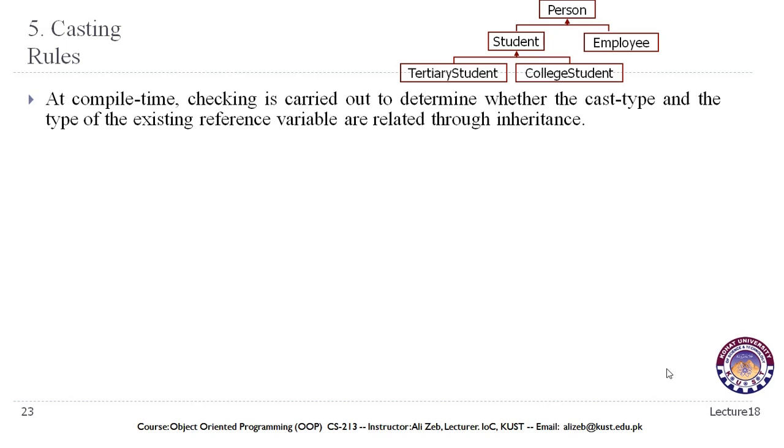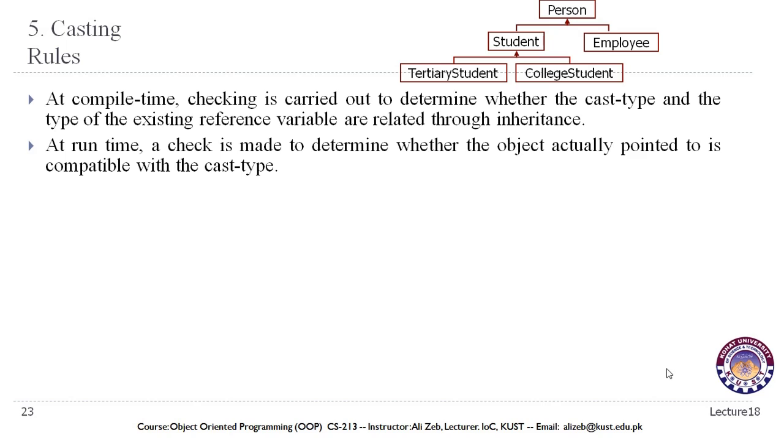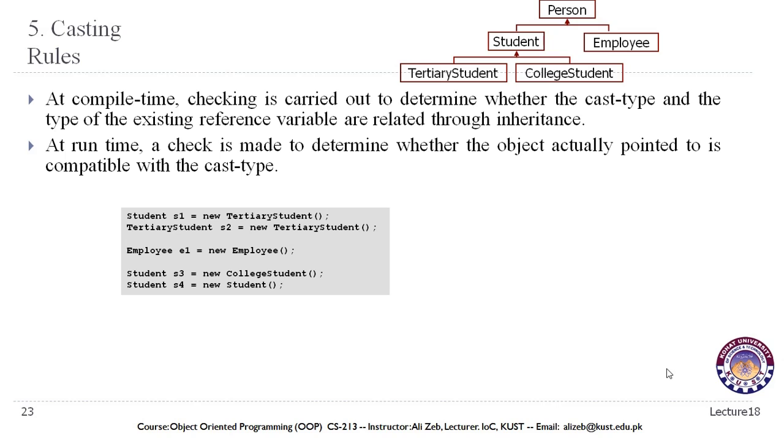There are certain rules that can be followed. For example, at compile time, checking is carried out to determine whether the cast type and the type of the existing reference variable are related through inheritance. So in objects we can only do casting among classes that are related through inheritance. At runtime, a check is made to determine whether the object actually pointed to is compatible with the cast type. And at runtime, it is made sure that what we are converting is exactly compatible with the class that we are converting into.